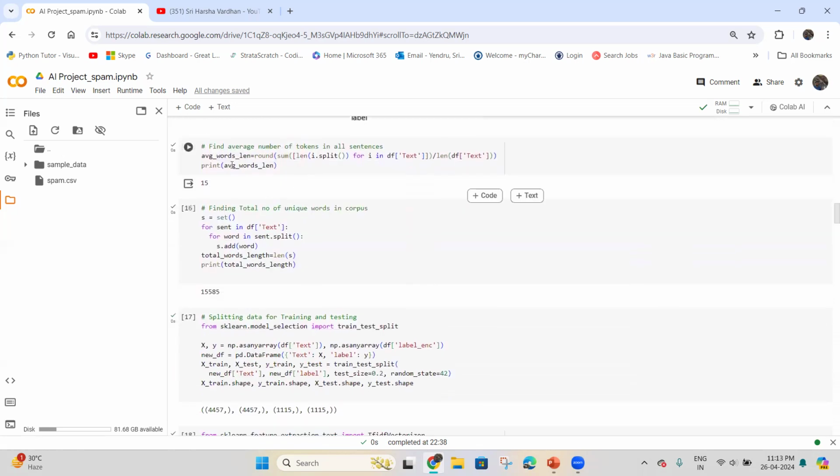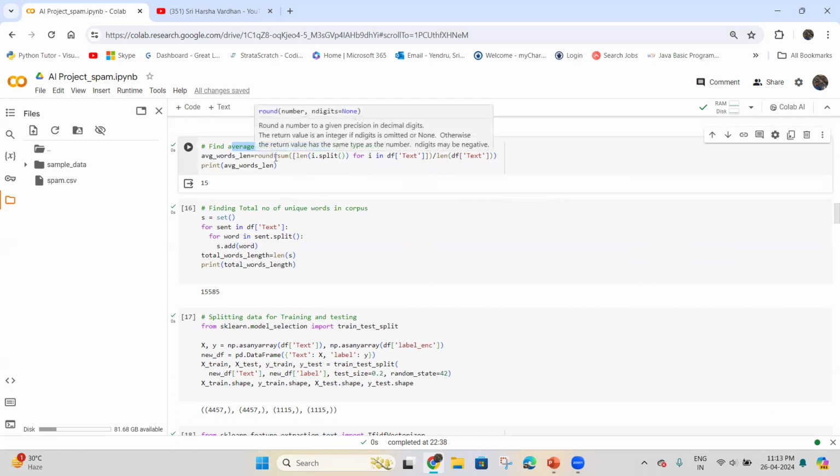And here we are just calculating the average number of tokens in the sentences. It calculates the average number of words per text message in the text column. It does this by splitting each text into individual words and counting them.